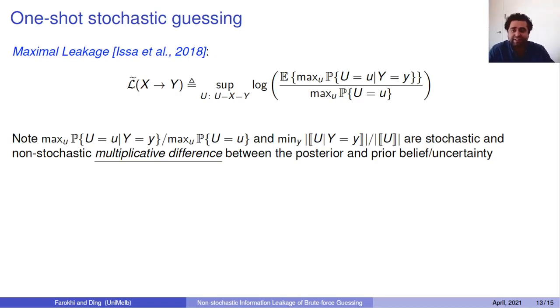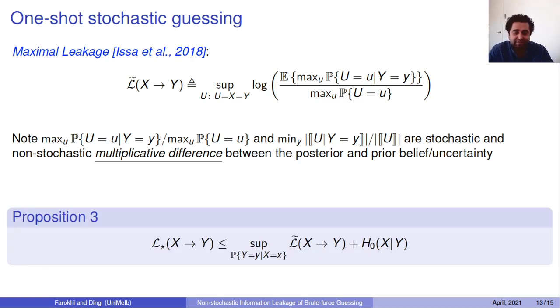Okay, what about the stochastic case? If you pick up the stochastic maximal leakage, and look at the ratio of the probabilities, how much the probabilities change, instead of looking at the ratio of how much the size of the range changes, so we're going to a stochastic case, we're looking at probabilities, not the ranges only, then we would end up with this L tilde, which is the original maximal leakage, and you can show that our L star, which is the maximal non-stochastic leakage, is upper bounded by the supremum of this stochastic leakage over all the conditional probabilities.